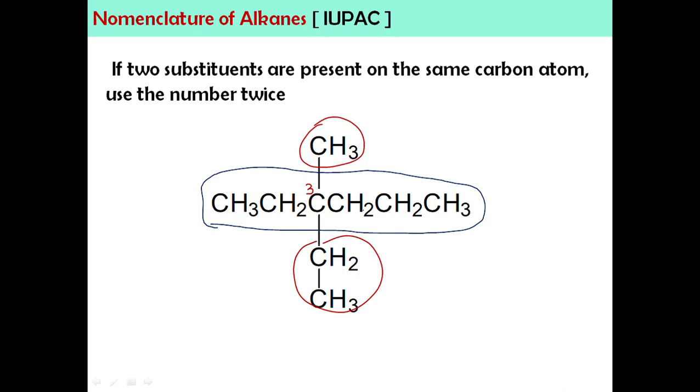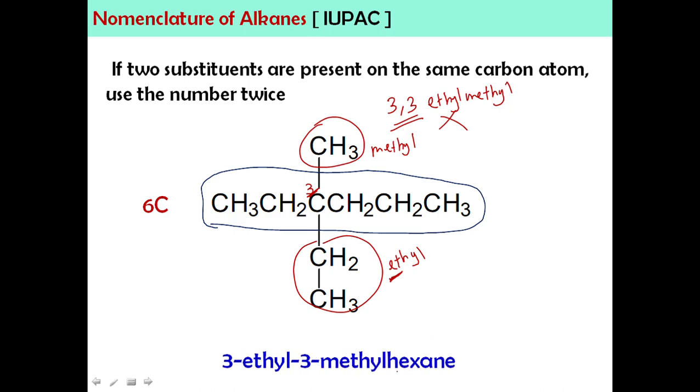So for the name, you cannot write 3 ethyl methyl. This is not allowed, since these are different substituents. One is methyl, the other is ethyl. So you cannot combine them. Use this number twice. So letter M and letter E, which comes first? E would come first. So the name would be 3 ethyl 3 methyl hexane, because the parent chain is 6 carbons.